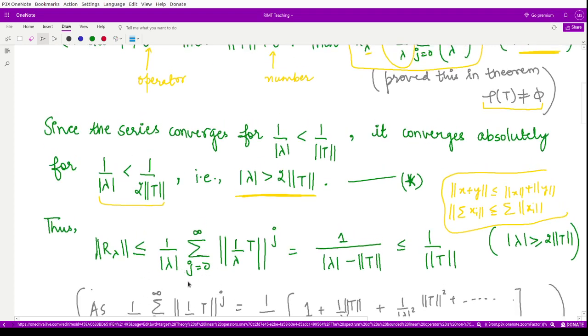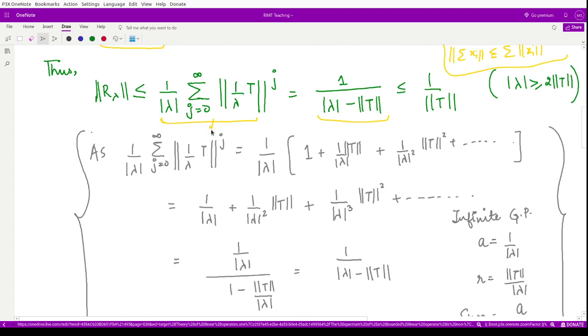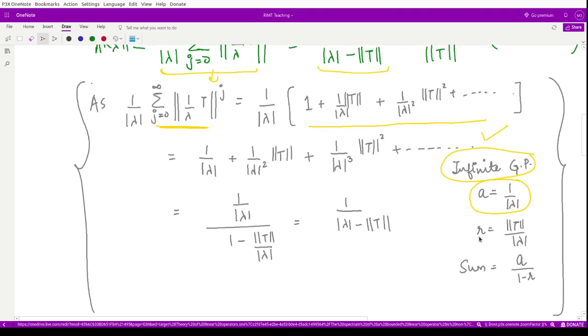Now this thing is equal to this thing. Let's see how. If you open up this summation, you have all the terms like this. When you multiply by 1 by mod of lambda here, this is an infinite GP, having the first term as 1 by modulus of lambda and the common ratio as norm of T divided by modulus of lambda. What is the sum of this infinite series?